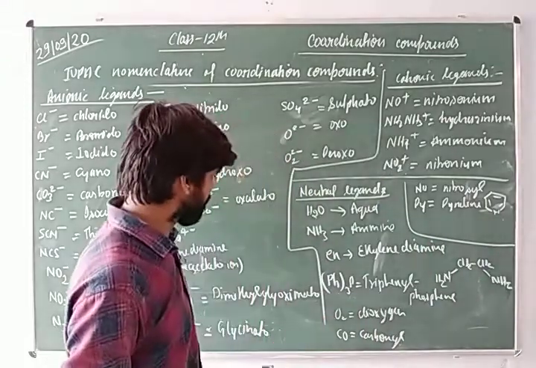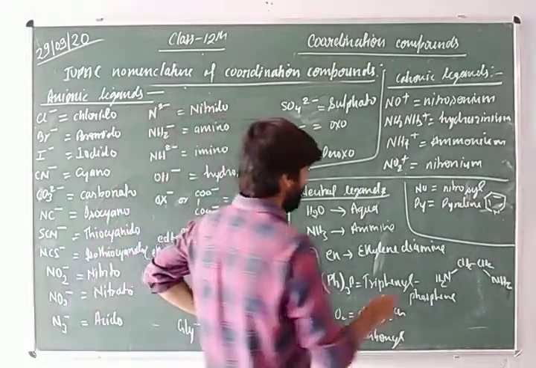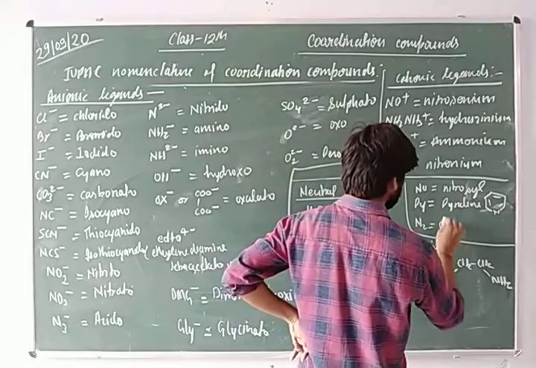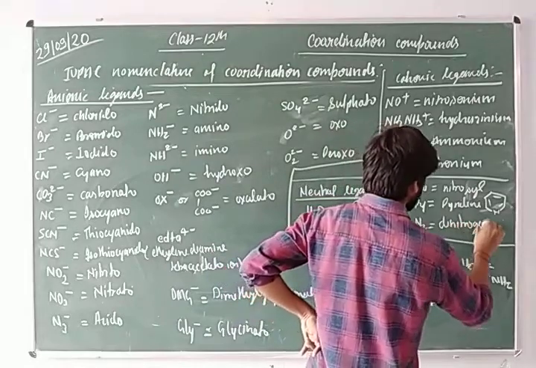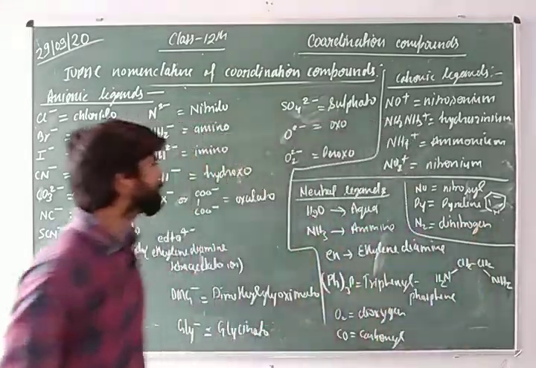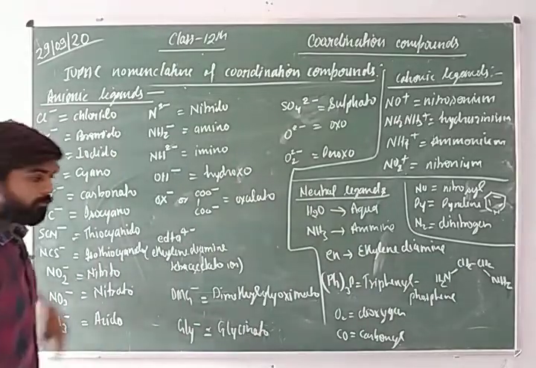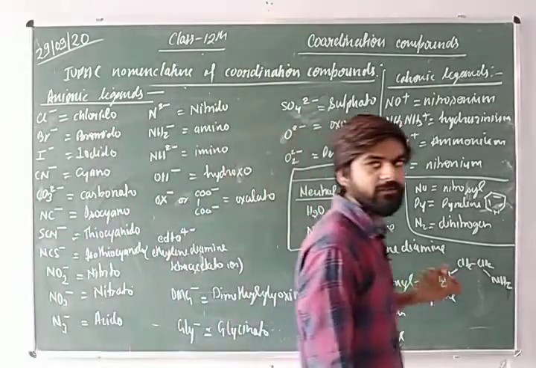And N2 is dinitrogen. These are examples of neutral ligands, which do not have any specific ending with their name.